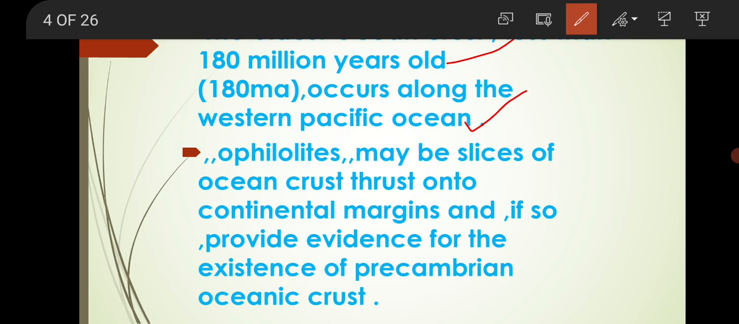See here, ophiolites may be slices of oceanic crust thrust onto continent margins, and if so, provide evidence for the existence of Precambrian oceanic crust, existing in the form of ophiolites.